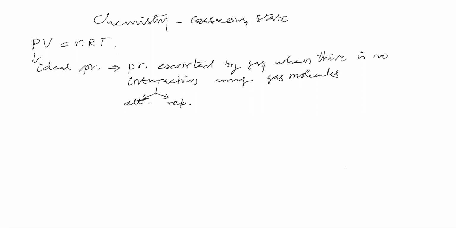That is called ideal pressure. So ideal pressure means interaction should not be there among the gas molecules which exert pressure. So what is pressure? We got an idea.